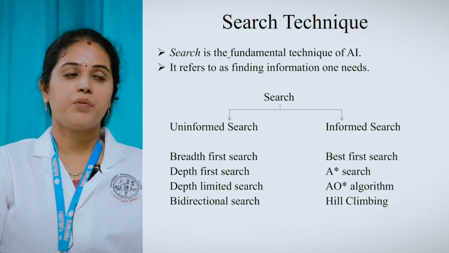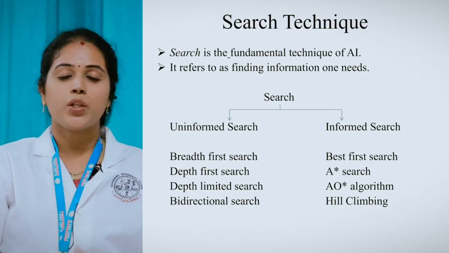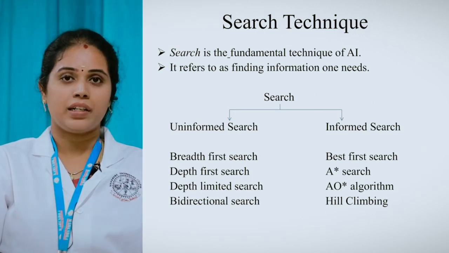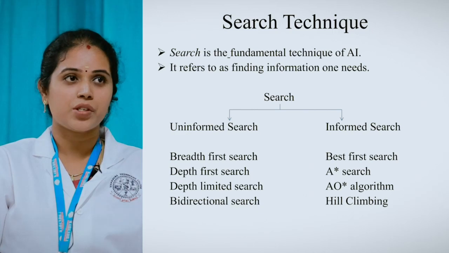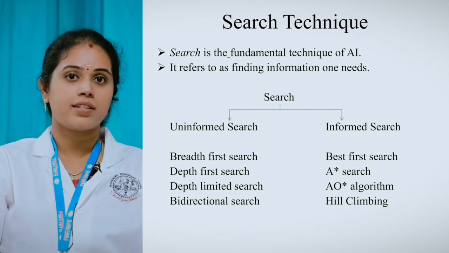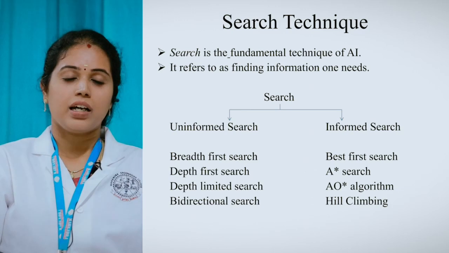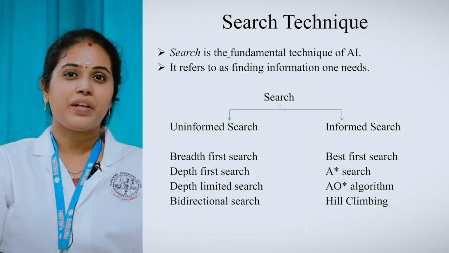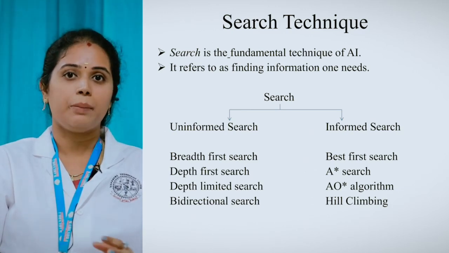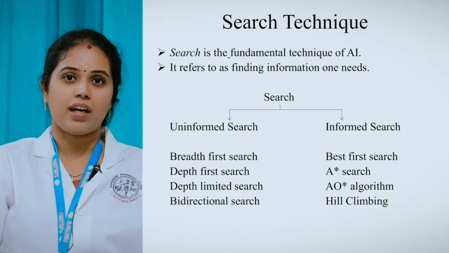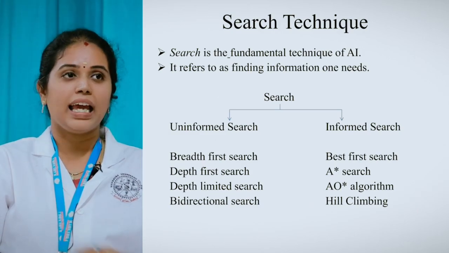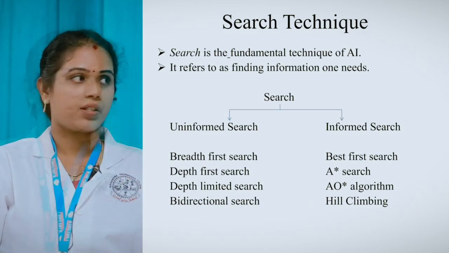Without domain knowledge, we are going to find the goal node. We don't know where the goal node will be or where it is located. This kind of information is not known to us. So with that, we are going to search for the goal element. This uninformed search works in a brute force way, traversing the tree to find where the goal element is present, everything in the form of a tree structure.